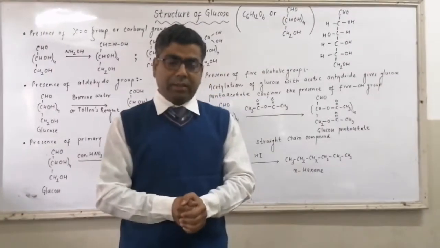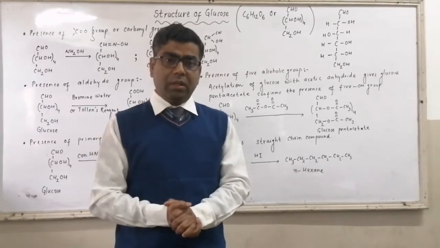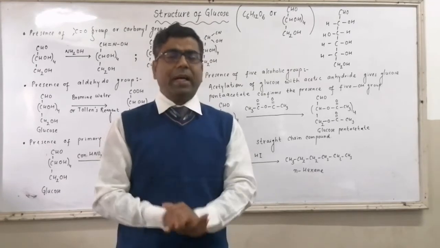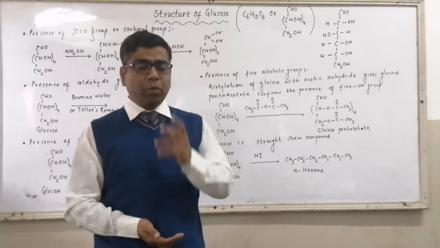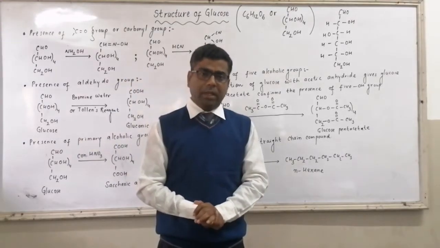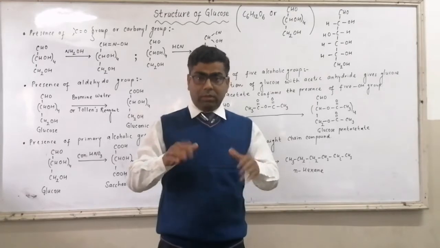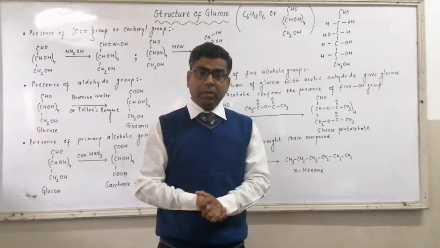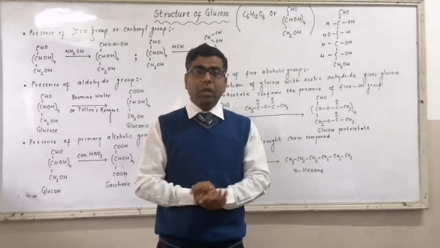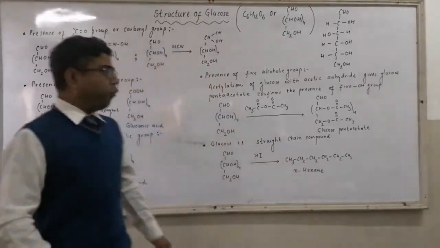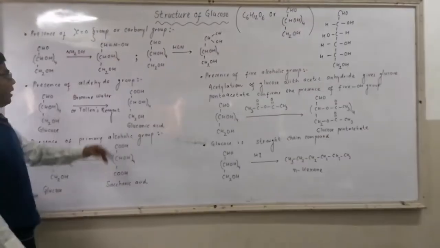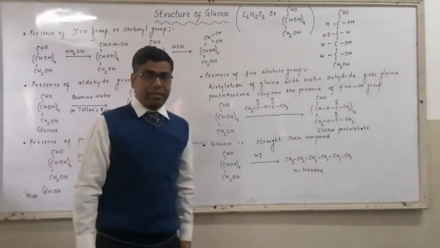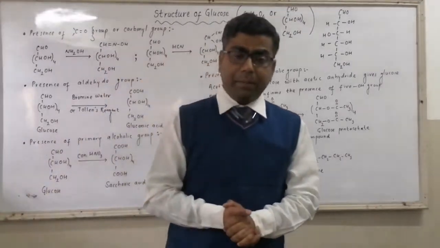You know it very well that aldehydes and ketones are called the carbonyl groups. So first we will find out whether carbonyl group is there or not. If it is there, then in the next step we will find out whether the group is aldehyde group or ketone group. So first we are finding out whether carbonyl group is there or not. For this, the compound is made to react with hydroxylamine, NH2OH, or we can say it is made to react with HCN, hydrogen cyanide.